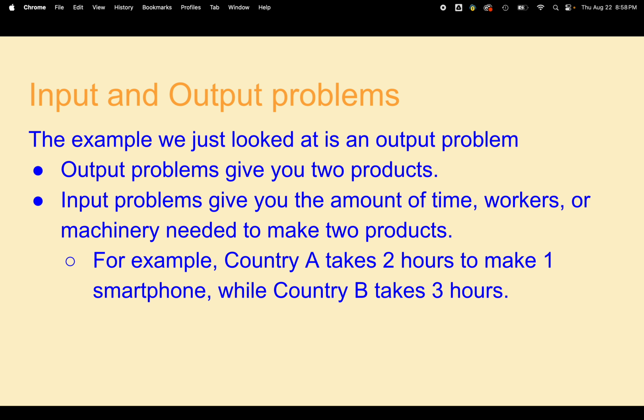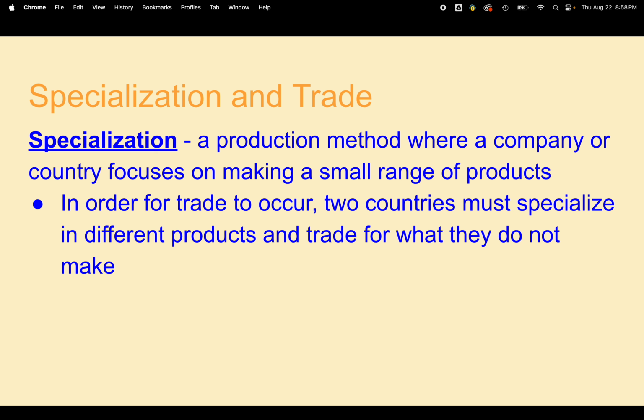Well, on this, instead of looking at how many smartphones they can make or how many, I just drew a blank on the other thing that we were looking at. But instead we look at it takes 2 hours for country A to make one smartphone and country B can make one smartphone in 3 hours. That would be an input problem. You still solve them the same way. They just appear differently. And so sometimes when students get an input problem, they're so used to output problems because those are the more common that they kind of freak out a little bit. But you do them the same way.